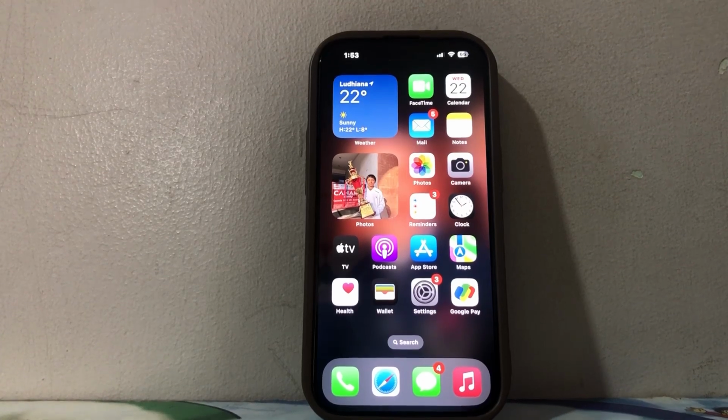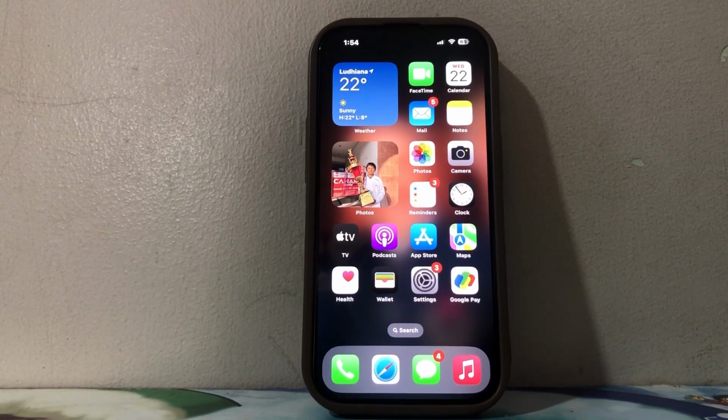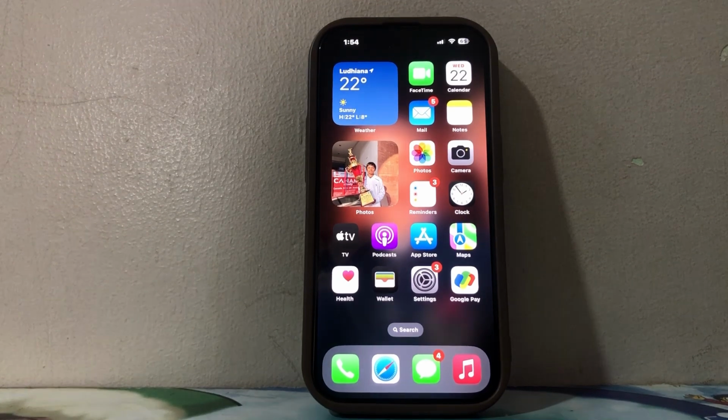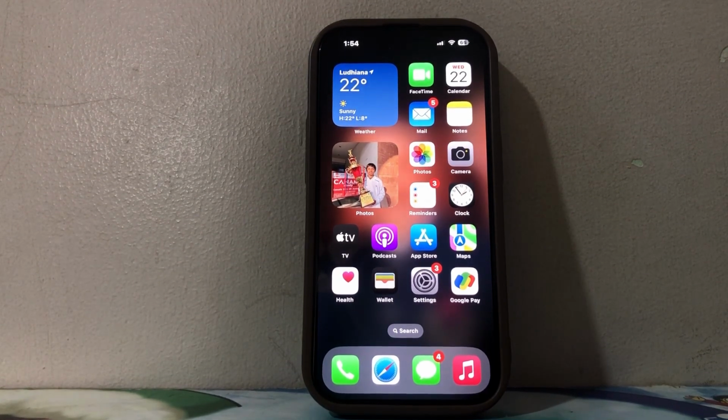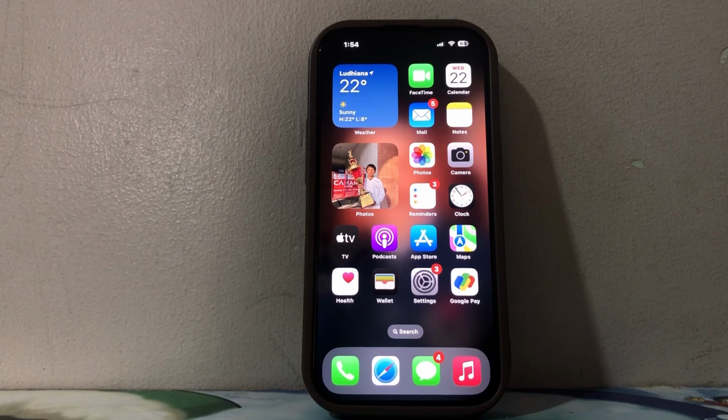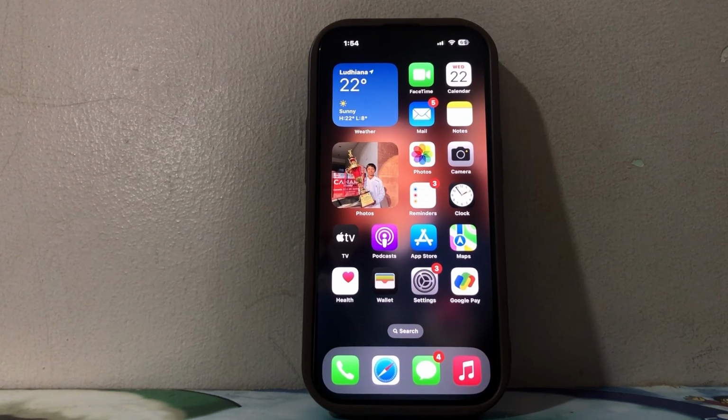Everyone, welcome back. Let's learn how to turn off keyboard sound in iPhone 14 and 14 Pro. Well, for that, you simply first need to go to Settings.